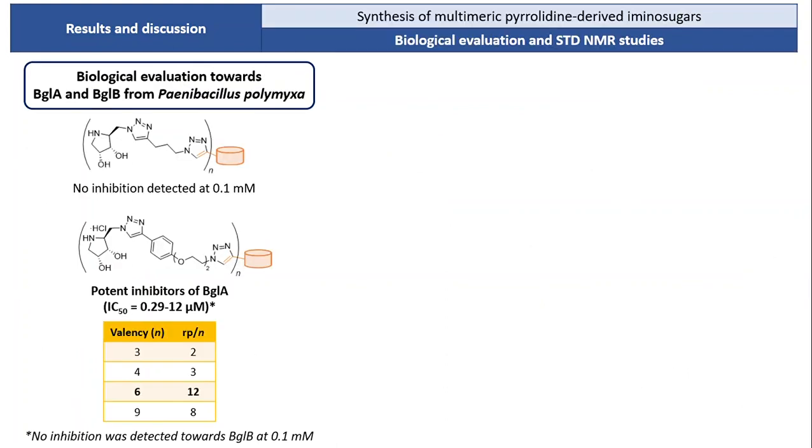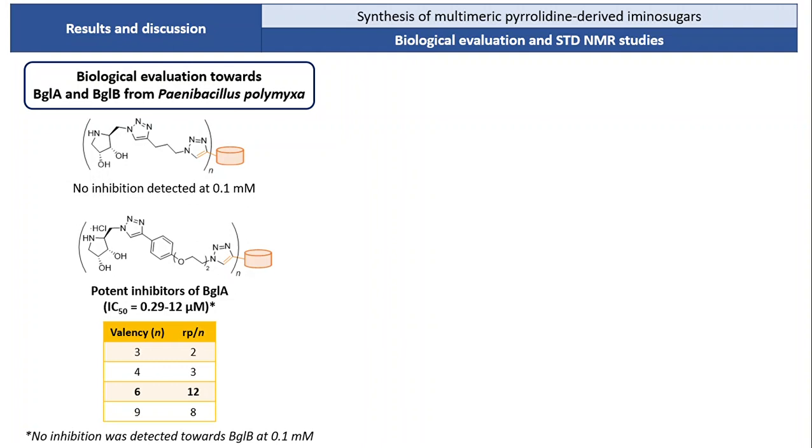Bacterial enzymes are in general easy to manipulate and may serve as models to analyze structural aspects related to homologous human proteins. In this sense, the multimeric derivatives have been evaluated towards the GH1 β-glucosidases A and B isolated from Paenibacillus polymyxa bacteria, BGLA and BGLB from now on.